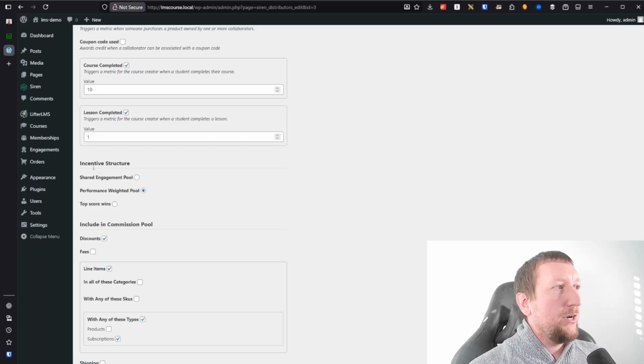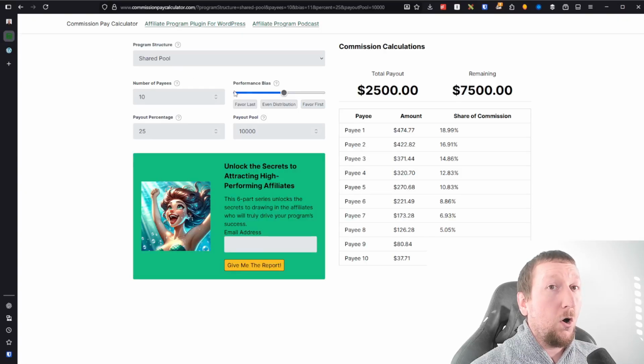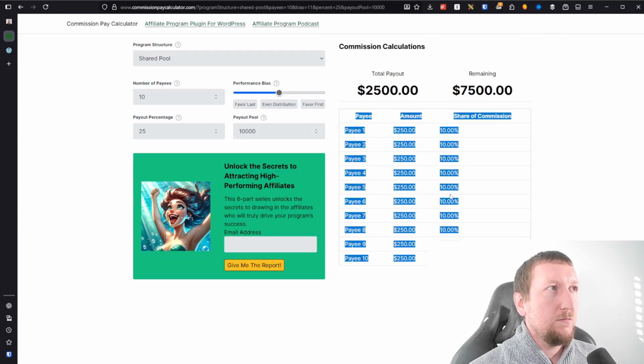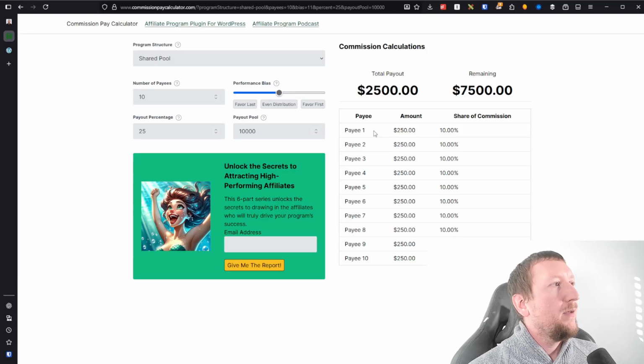So there's shared engagement pool, performance weighted pool, and top score wins. Shared engagement pool in that case would be an even distribution. Any collaborator that has earned any points at all would get credit. If they earned 0 points, they wouldn't get any money. But if they earned some points, they would get a cut. So that's a shared engagement pool.